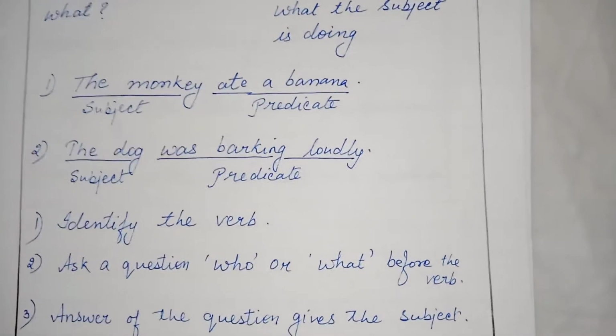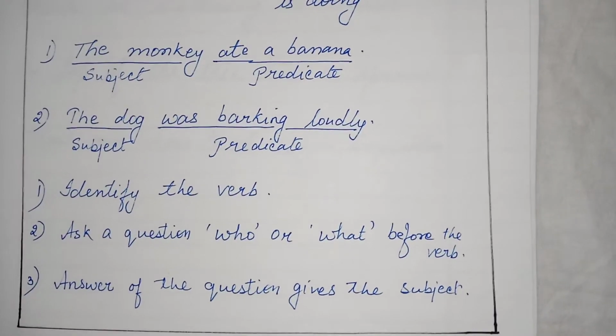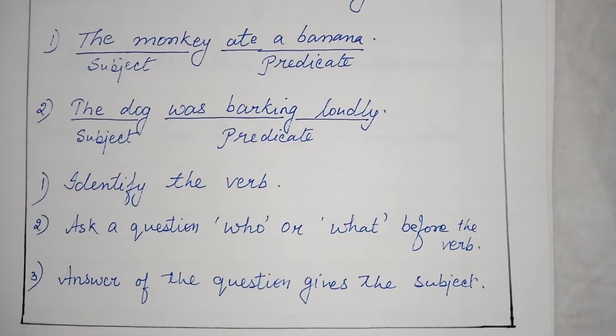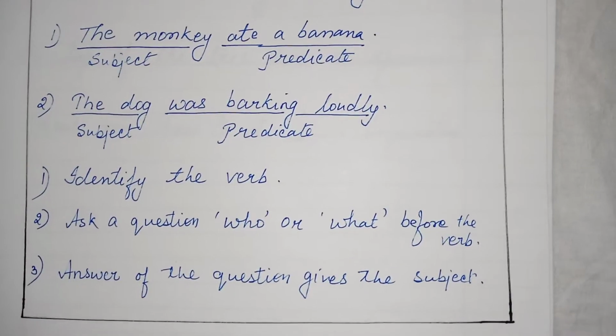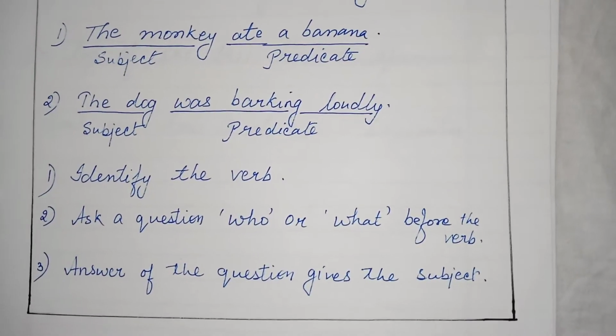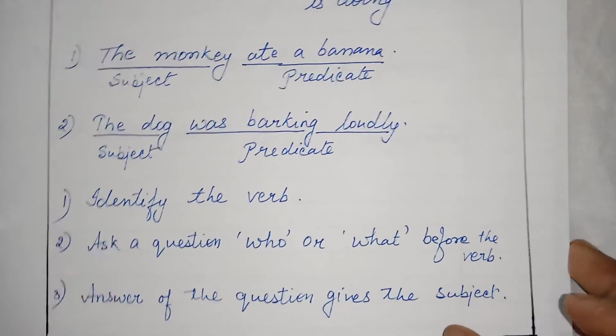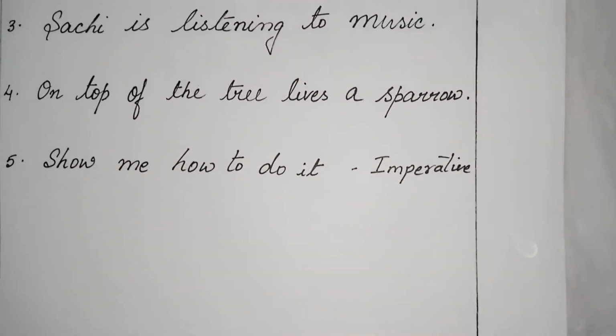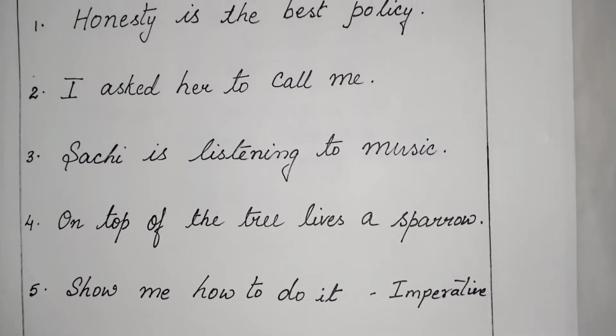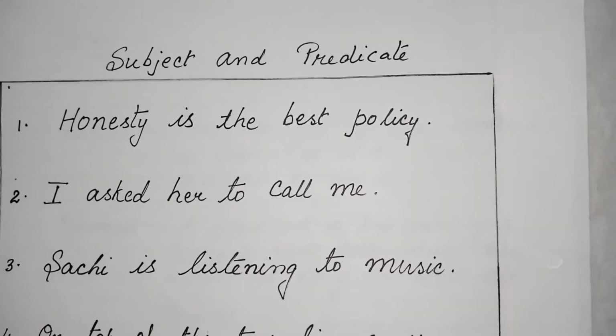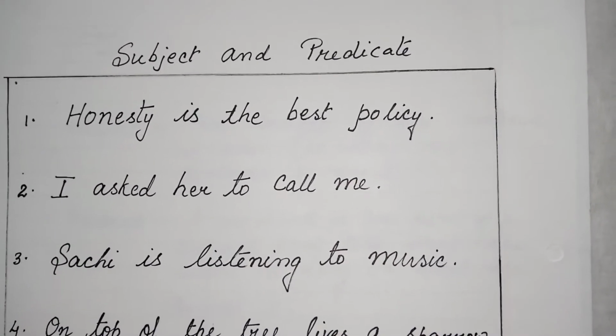So it's as simple. If you are able to identify the verb, you can easily identify what is the subject and which one is the predicate. Let us see a few examples now. We will understand which one is subject and predicate. Now come to the first question.